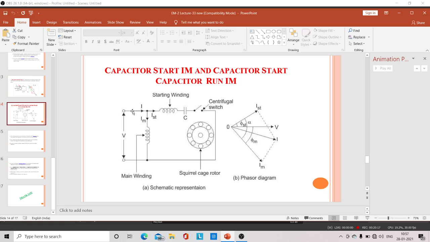See, capacitor start induction motor means what? In the starting, the capacitor will be placed. Then after attaining 80 to 90% of the speed, the capacitor will be removed by opening the centrifugal switch. This is capacitor start. Now what is capacitor start, capacitor run? Here the capacitor will be placed in the circuit permanently. The switch will be closed and the capacitor will be there in the circuit permanently. Then it is called a capacitor start, capacitor run induction motor.